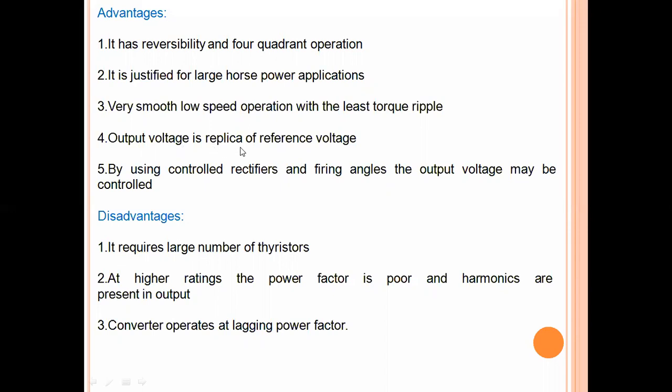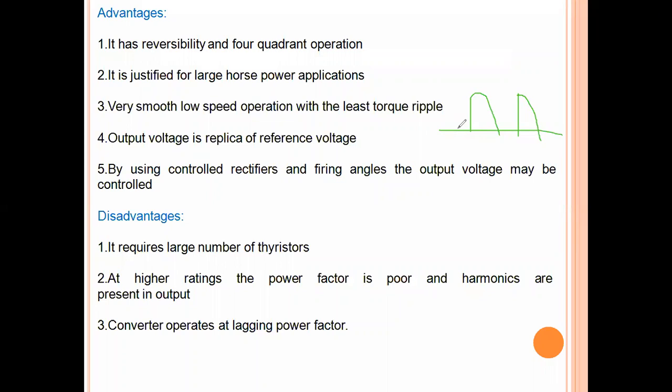And the output voltage is a replica of the reference voltage. Reference voltage is nothing but the supply voltage. Because we have seen the cycloconverter operation, it produces output pulses like this. So the output pulses will be like this, which is similar to the input voltage, which is in the form of a sinusoidal shape, right?